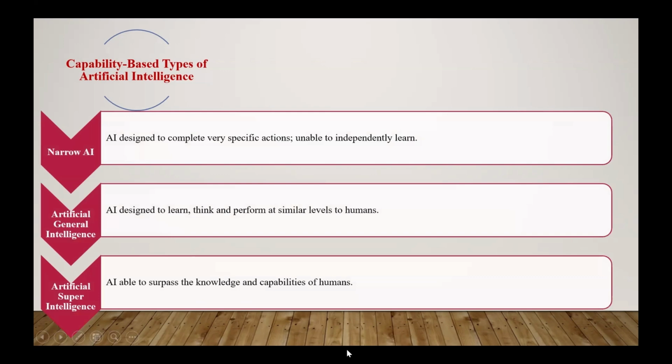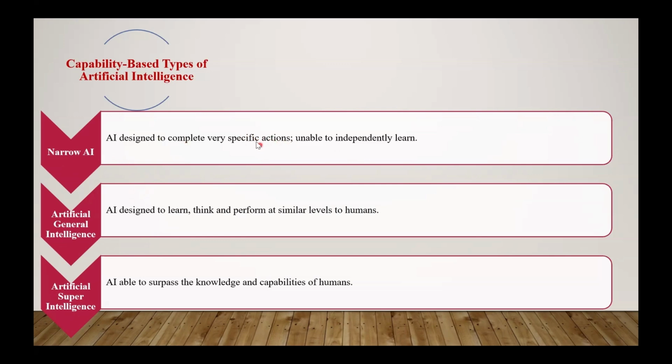So here we classify three types. First one is the narrow AI, second one is the artificial general intelligence, third one is the artificial super intelligence. By the name, narrow AI, or it can be called weak AI, is designed to perform some specific tasks.